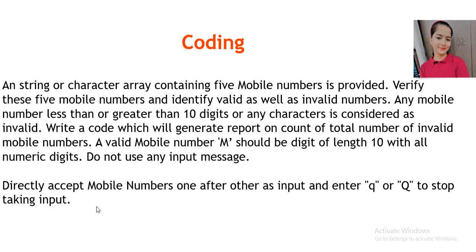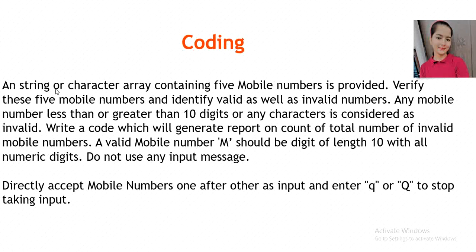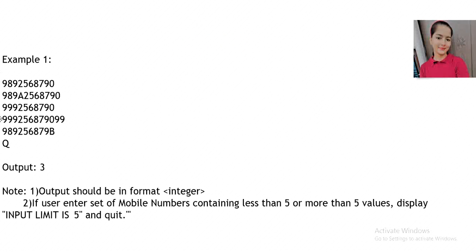Let me show you an example of what they are trying to say. A string or character array having 5 mobile numbers is given. They have clearly mentioned that the array should have 5 mobile numbers only.